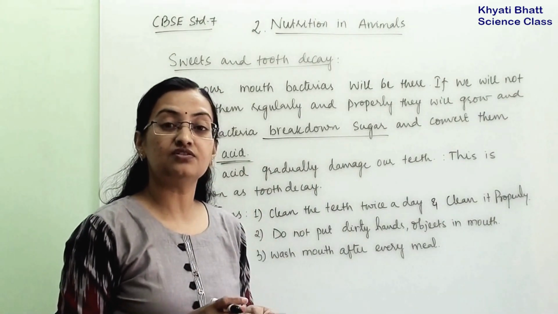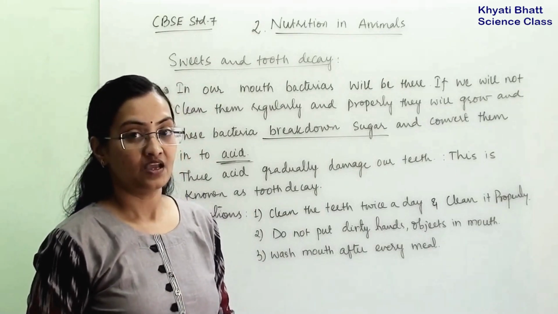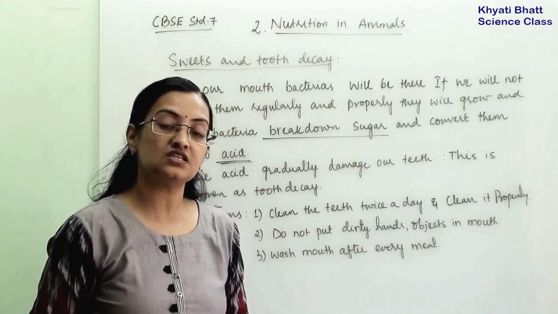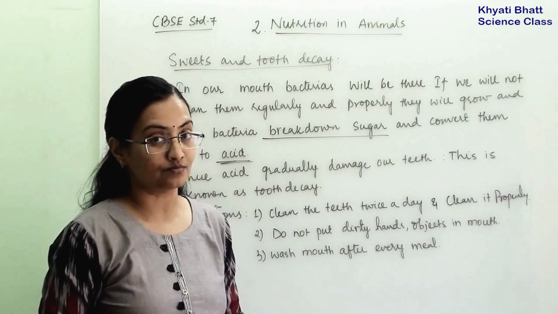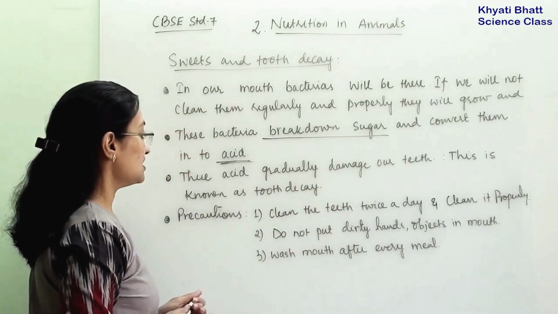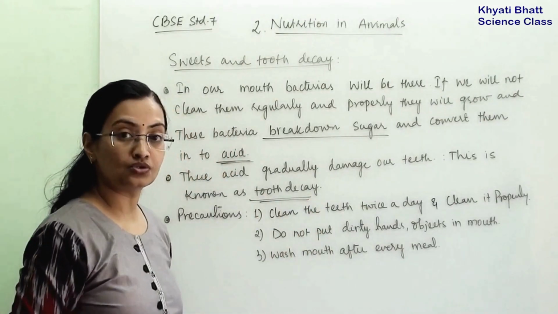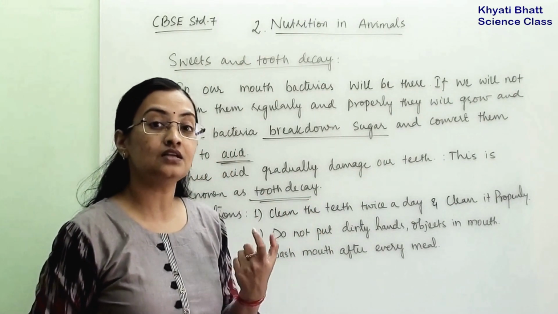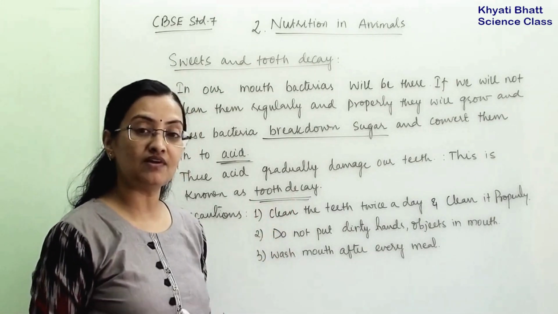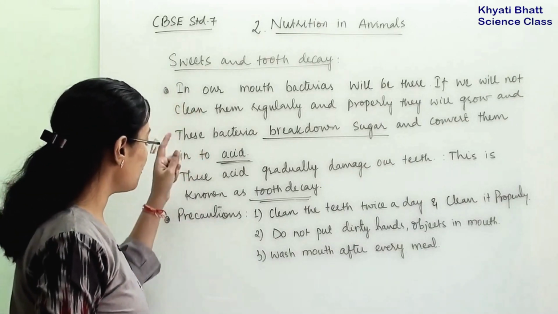This acid will react with our teeth and cause tooth decay, because acids react with calcium and our teeth are made up of calcium. So they will damage our teeth, and this is known as tooth decay. Because of the bacterial growth, our teeth will start decaying. Now how can we prevent this? What precautions can we take to get rid of tooth decay?